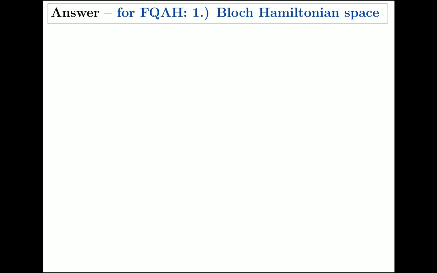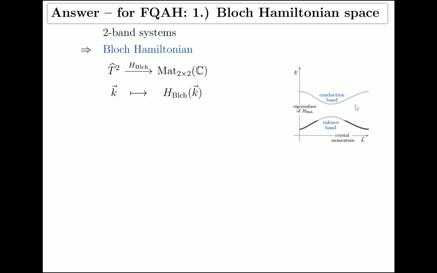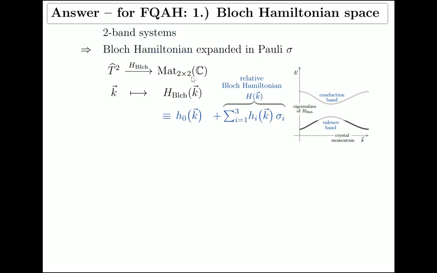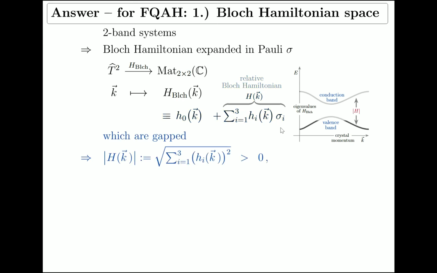So let's specialize this now to the case of our fractional quantum anomalous Hall systems and fractional Chern insulators. First of all, what's the Bloch Hamiltonian space? Generically for FCIs we're looking at two-band systems, one valence band and one conduction band. The Bloch Hamiltonian is a map from the Brillouin torus to 2x2 matrices, so it can be expanded in Pauli matrices. There's the global piece, which is irrelevant topologically. There's this relative bit whose norm gives the gap between the bands, so that's positive. The valence bundle is then just the -1 eigenvalue bundle of the normalized relative Hamiltonian,